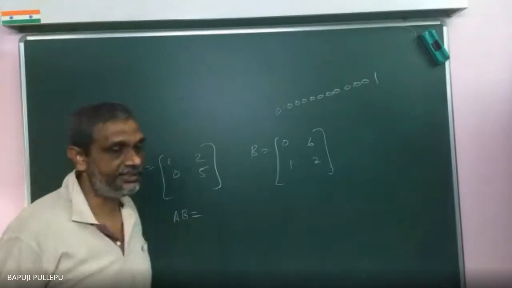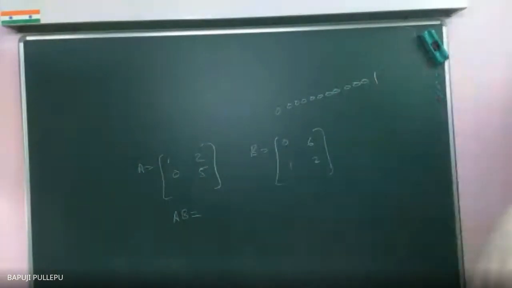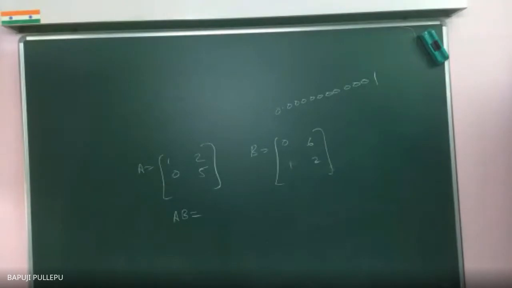Sir, will AB exist or not? What is the order of A, 2 by 2? And the order of B is also a matrix of second order. Don't use bombastic language, second order is enough.